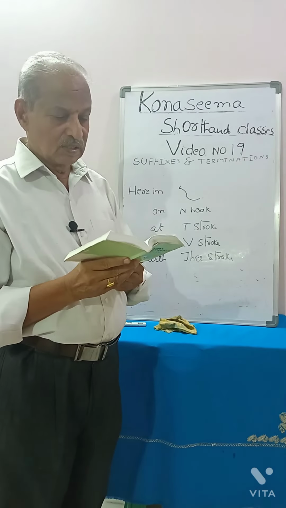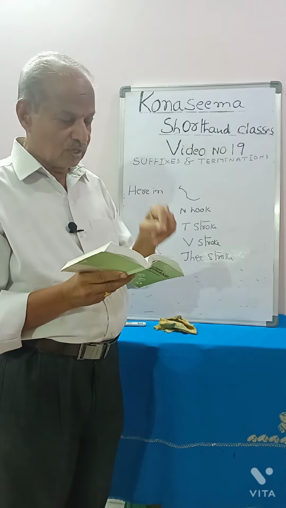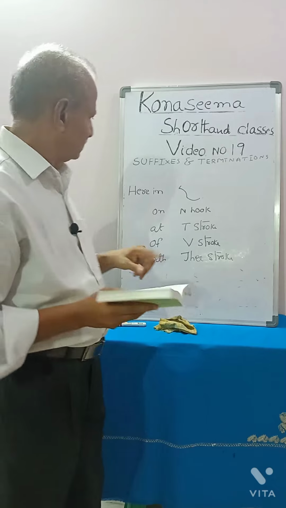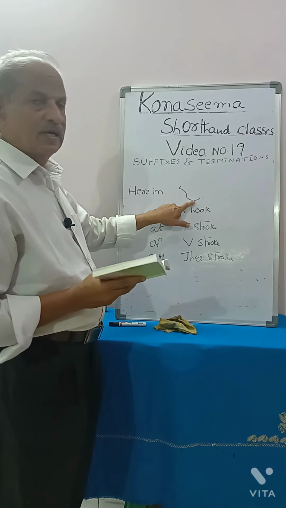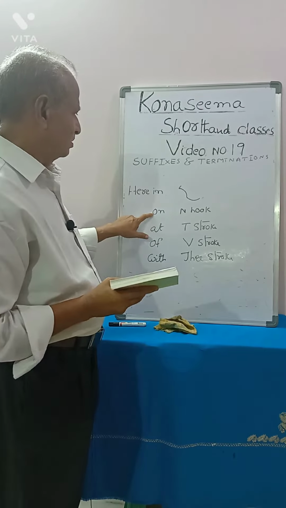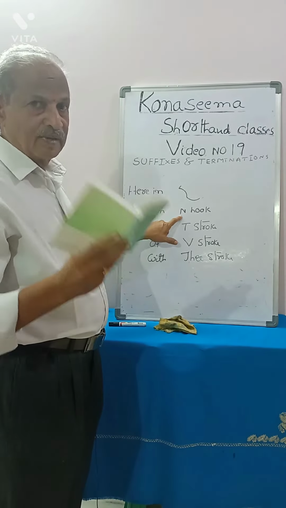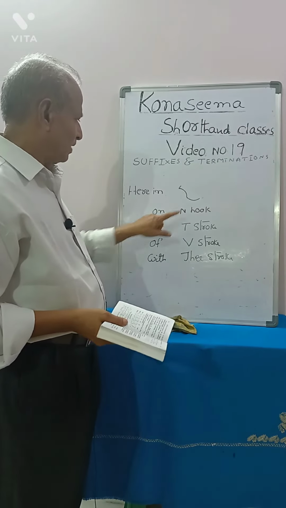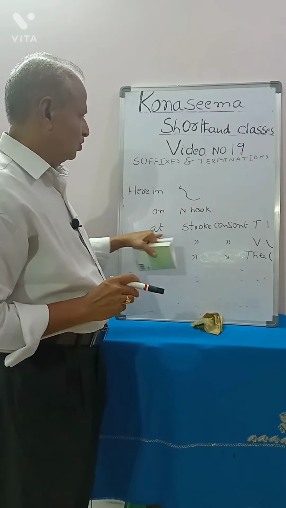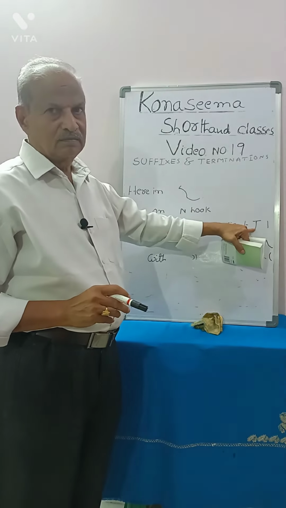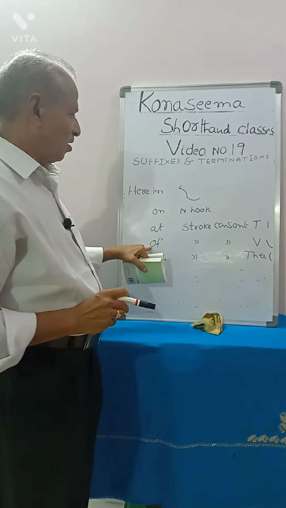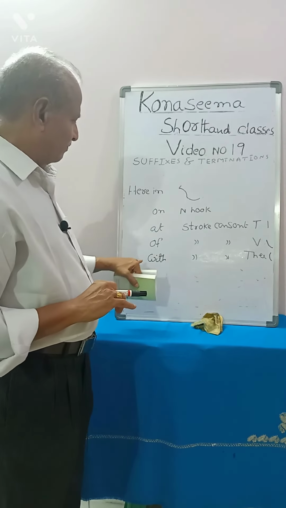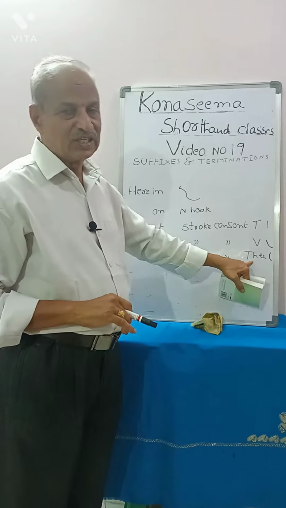Compound words. Compounds of here, there, where, etc. are written as follows. Herein, N is to be added. Hereon, N hook is to be added. Keep it in mind. For in, stroke N. For on, N hook. For this, at, stroke consonant T is to be added. Here for off, stroke consonant V is to be added, not F. And for with, stroke consonant Th is to be added.